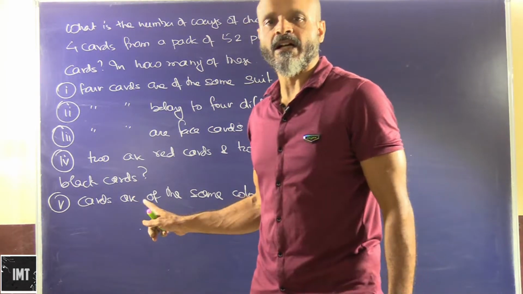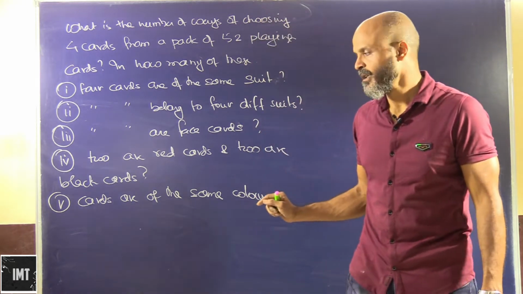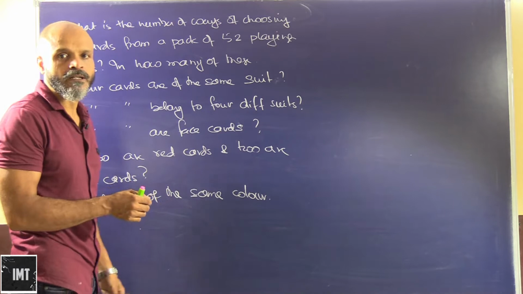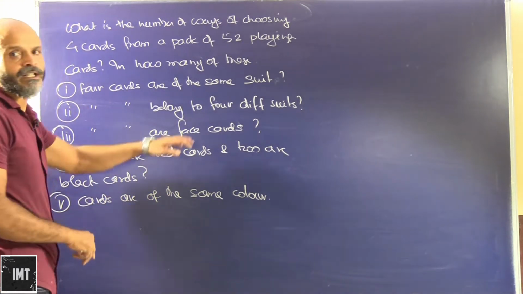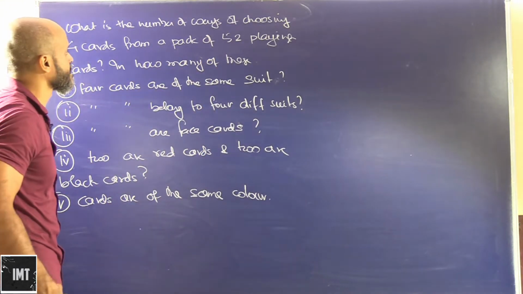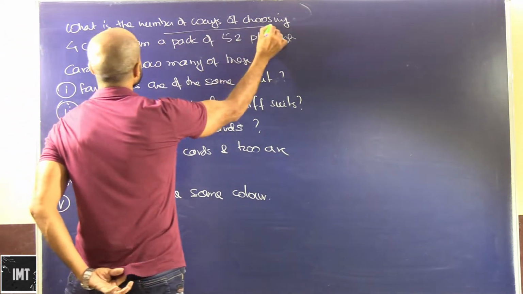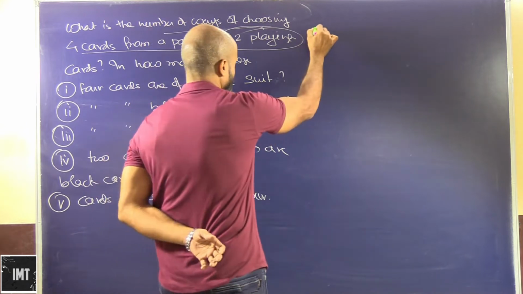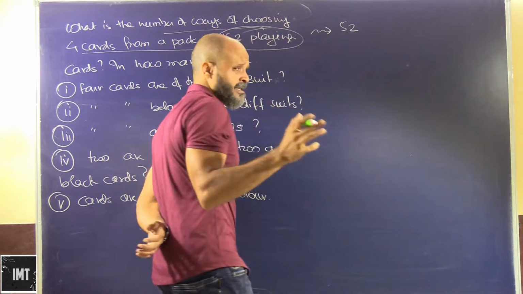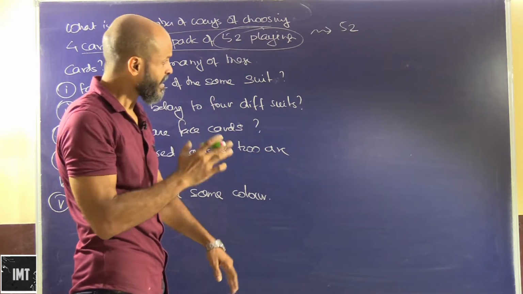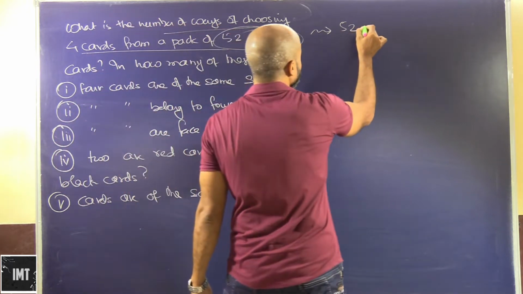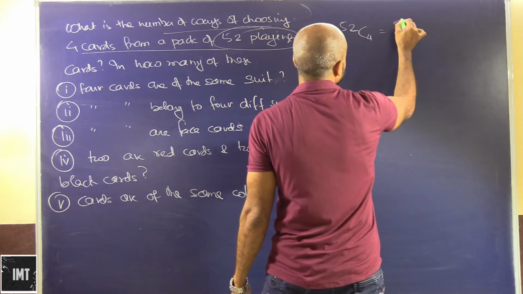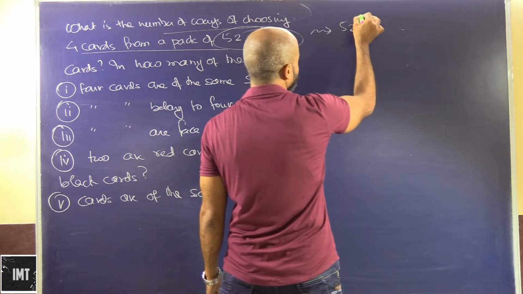Okay, so we have the card problem here, which is supposedly one of the favorite problems in the chapter of probability. But in the first place, we need to have a clear understanding of how cards are. What is the number of ways of choosing 4 cards from a pack of 52 playing cards? Since we are not choosy about any of the cards here, out of 52 cards, we can choose 4 cards in 52C4 ways. That will be 52C4, whatever the answer comes to be.